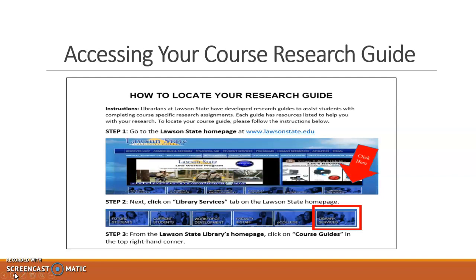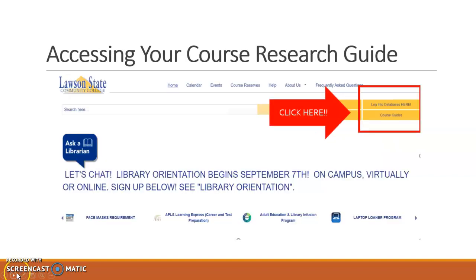We will start from the Lawson State homepage and find the tab that says Library Services. Clicking on it will bring you to the library's homepage. From the library's homepage, you can access our databases in two ways. One, from the right-hand corner, clicking on the tab that says Log into Databases here, or through your course guide for your course. Today, however, we're going to go through the entry point through the course guides.